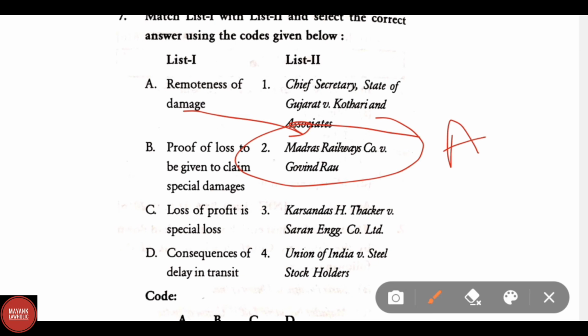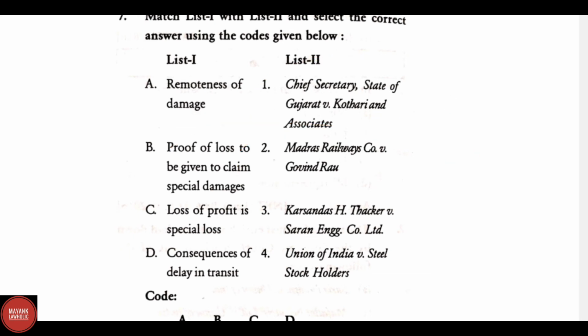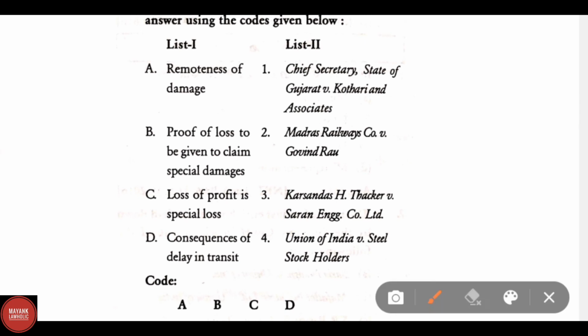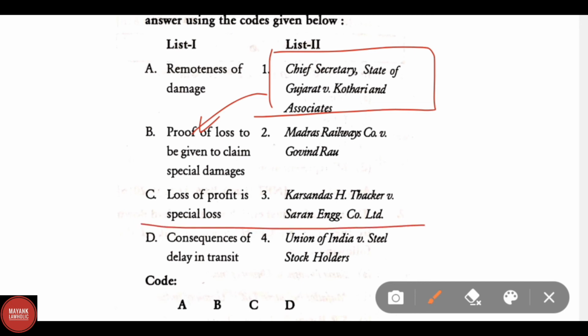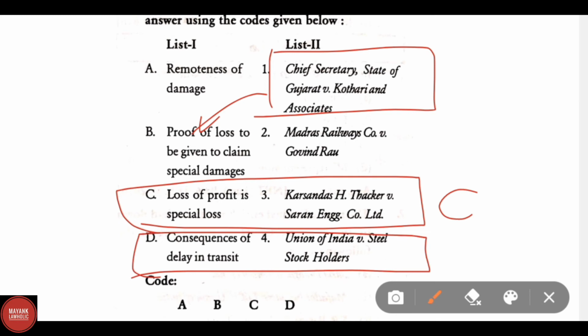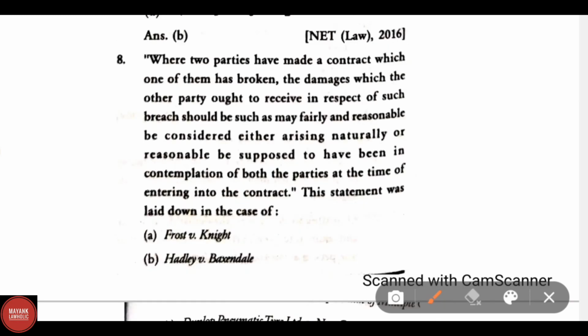Correct match. Proof of loss to be given to claim special damages. Correct answer here is Chief Secretary of State of Gujarat versus Kothari and Associates. This is the correct match of B. Loss of profit is special loss. Here the correct answer is Kishan Das Thakur versus Saran Engineering Company Limited. And D, consequences of delay in transit. Here the correct answer will be the last remaining option, Union of India versus Steel Stockholders, where two parties have made a contract which one of them has broken.